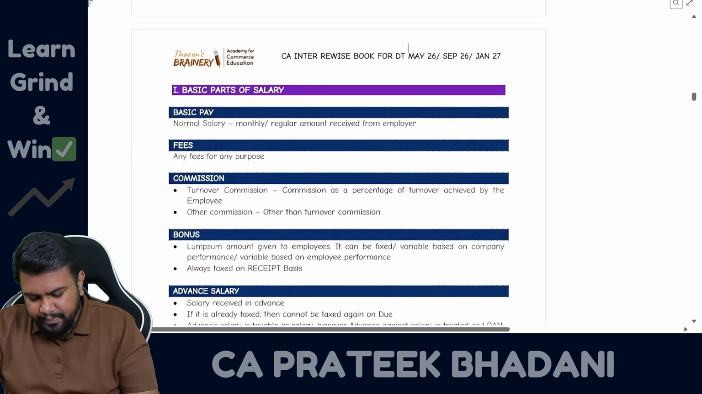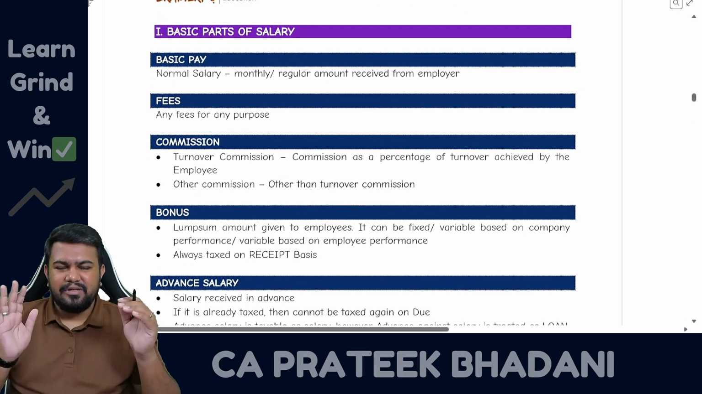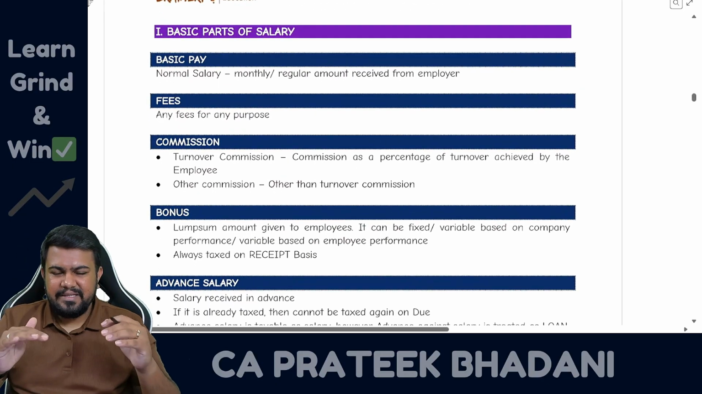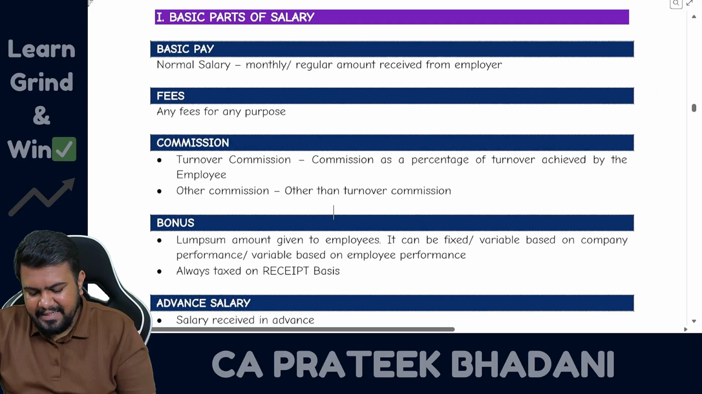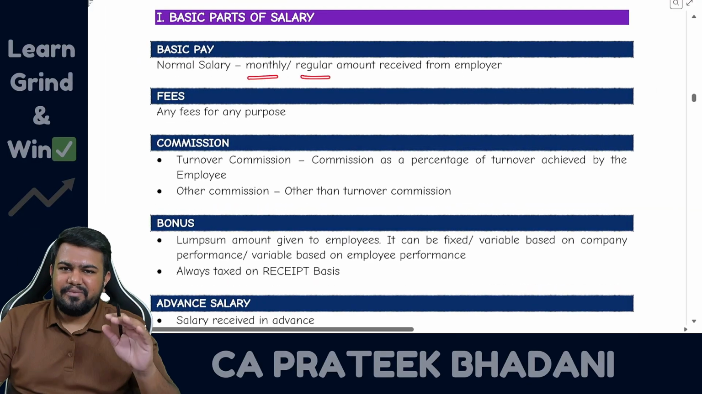Now let us come to the actual salary terminology. What all is going to be taxable, and what is their meaning? Let us see. Firstly, basic salary. Basic salary is only the regular monthly salary which is received by the employee.